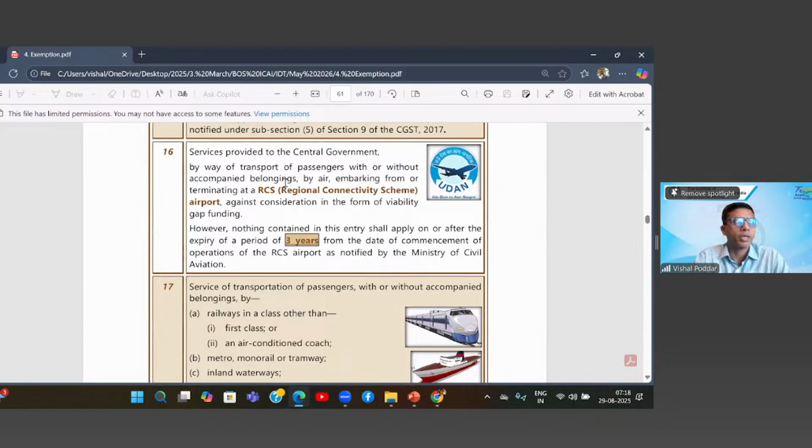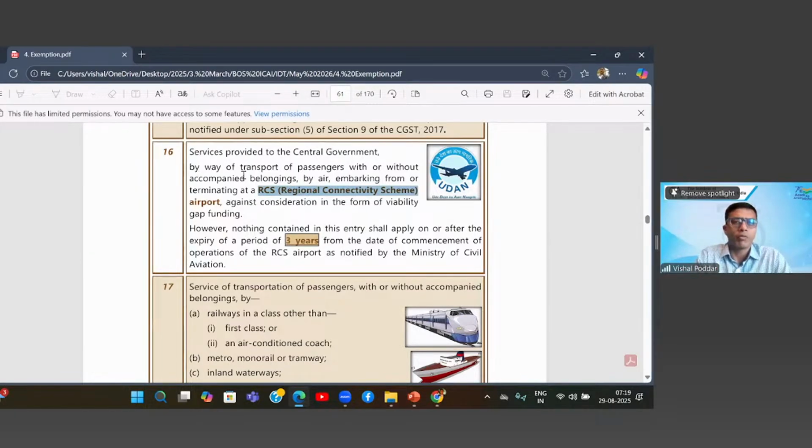They are established in smaller cities. In such a case, the government is promoting these airports by putting them under the RCS. What is RCS? Regional Connectivity Scheme. This scheme enables smaller airports to thrive, and once people start using airports even in smaller cities, it automatically develops the infrastructure. That is the objective.